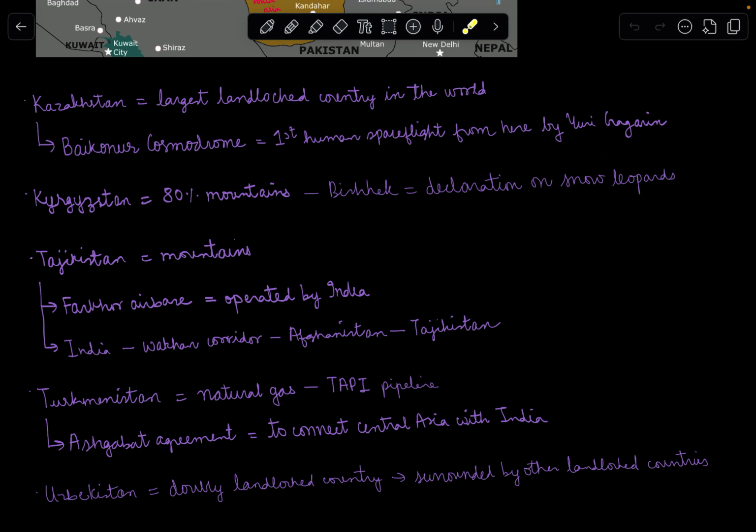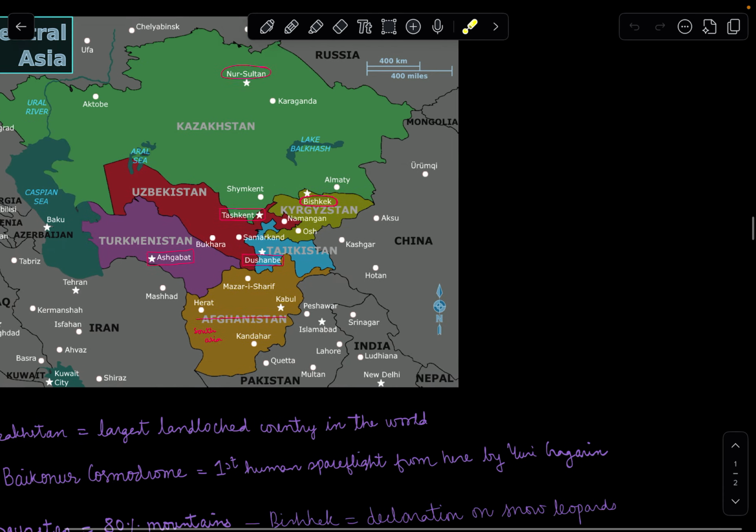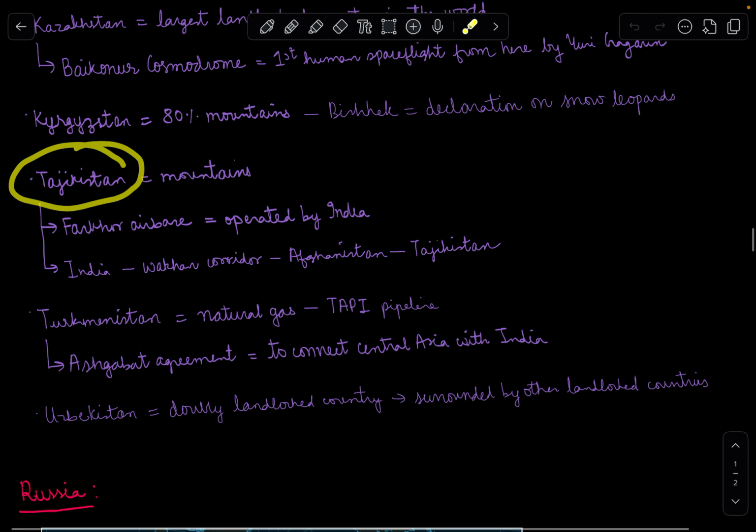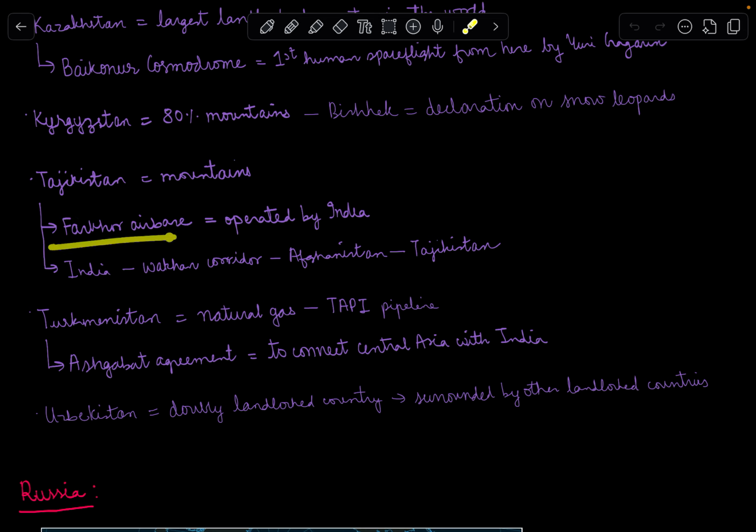Then we come to Tajikistan, towards the south of Kyrgyzstan, and the capital is Dushanbe. Tajikistan is also a mountainous region. It has the Khor Air Base, which is operated by India.